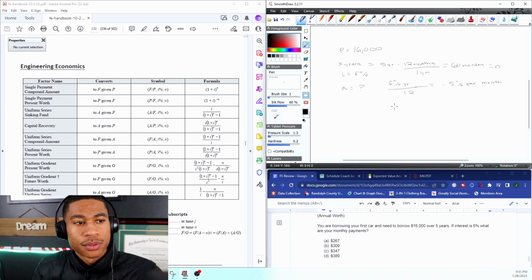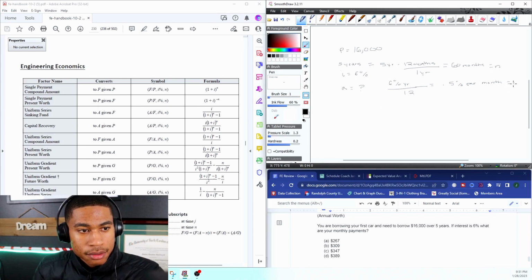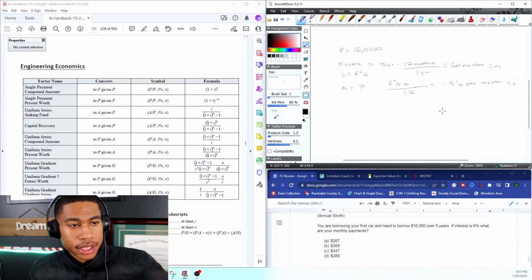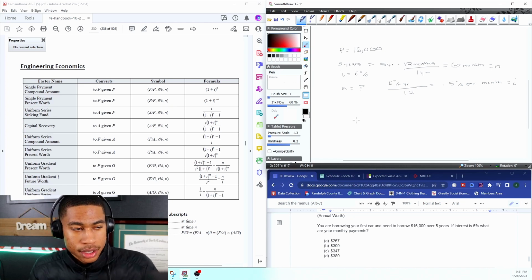All right, so now we have that information. So now I know my true i, and now we can begin to solve. But I just want to draw this for you so that you can visually see what's going on here. So you're borrowing for this car. That's what the problem says, right? So you're down 16K to start.